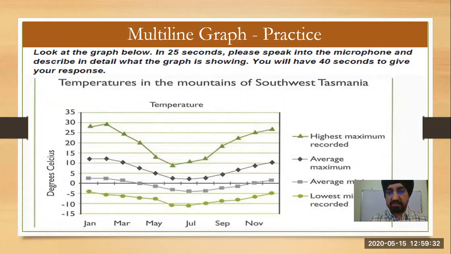The structure will help you speak about what the parameters on the x-axis are, what the parameters on the y-axis are, what the different parameters are, whether it is increasing, decreasing, fluctuating, what the duration on screen is, and what the topic is. All these things we'll practice once we come to this topic.